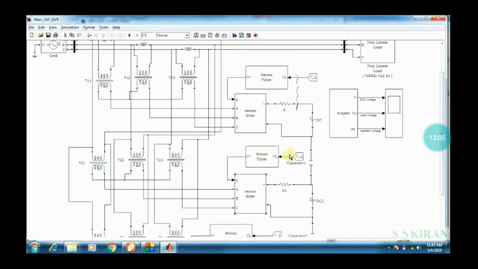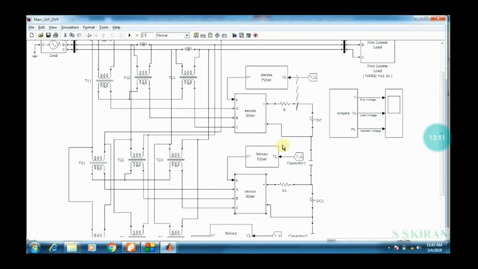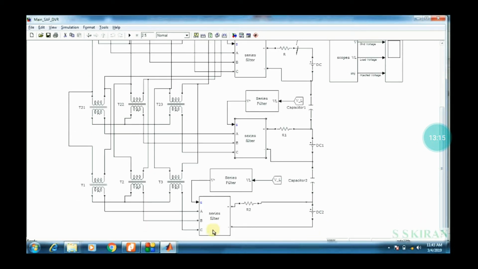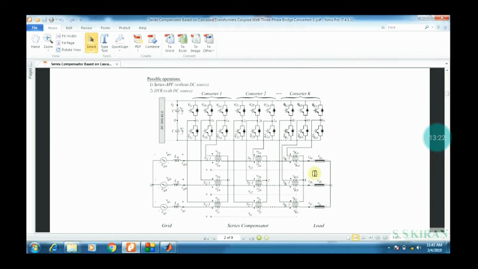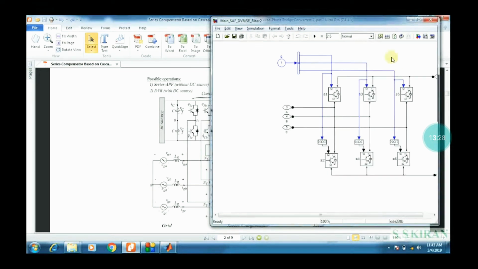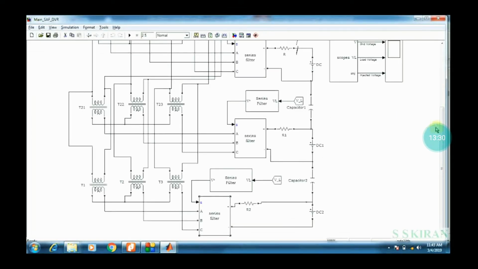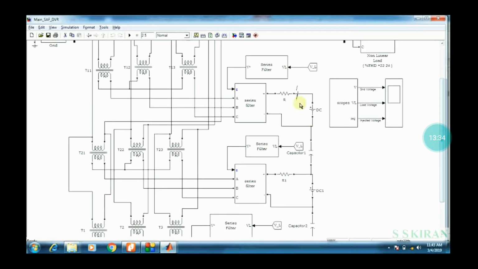Using IGBTs, this is converter 3. See here, converter 3, double click on series filter. These three are connected in series, that's why it is called a series compensator. If you connect them in parallel, that will be called a parallel compensator. That base paper is also available in IEEE Digital Library.